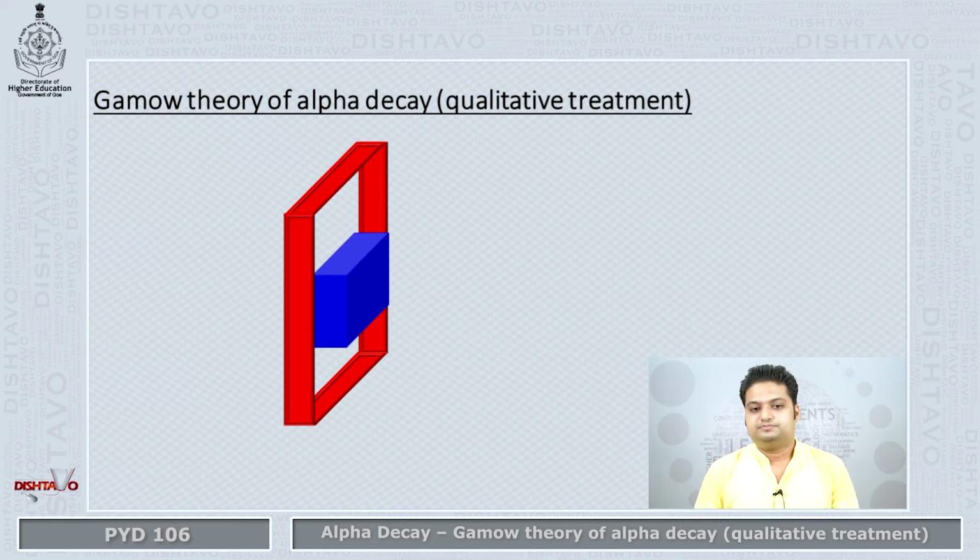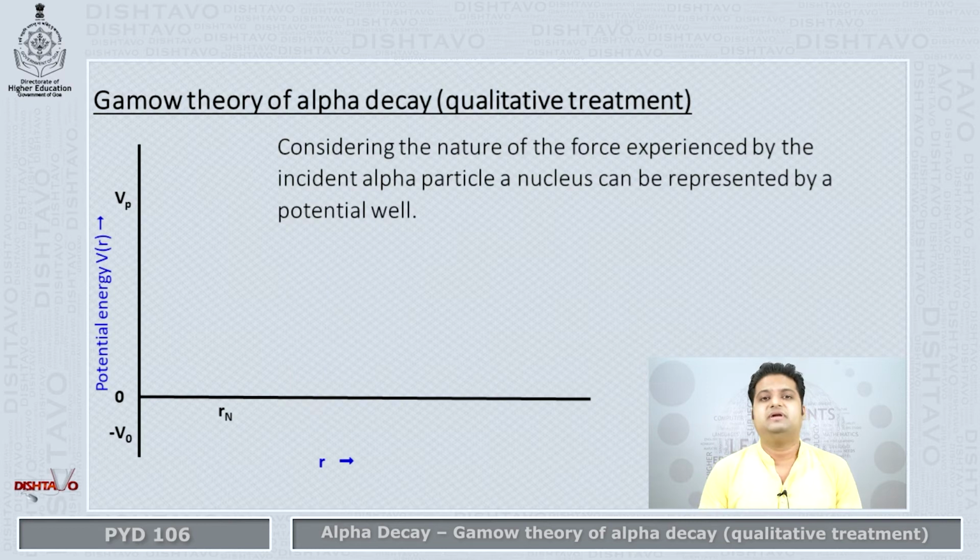So that was the paradox that Gamow tried to solve. Let's get a little bit more technical by taking the potential energy diagram.